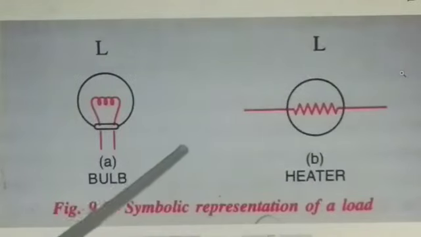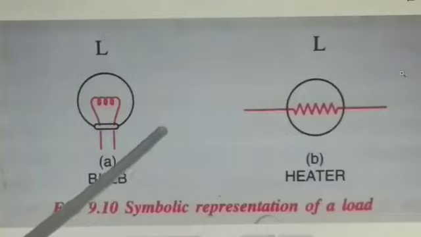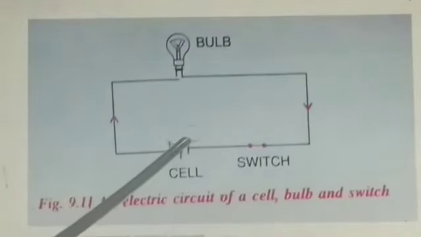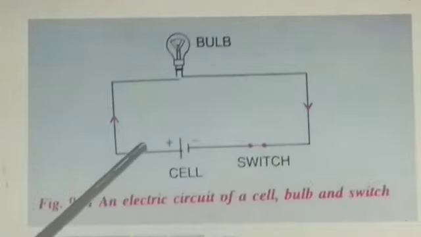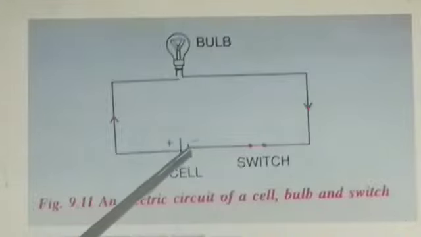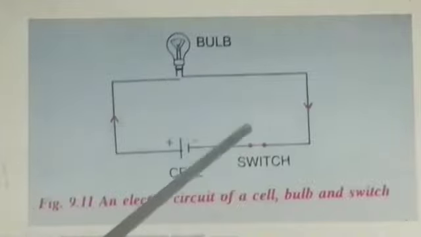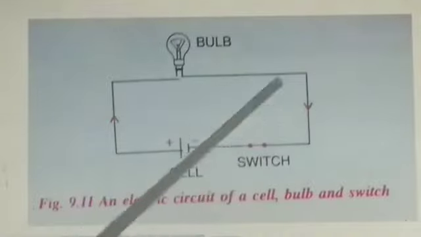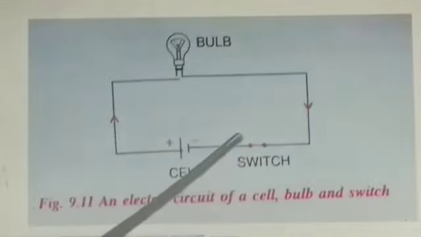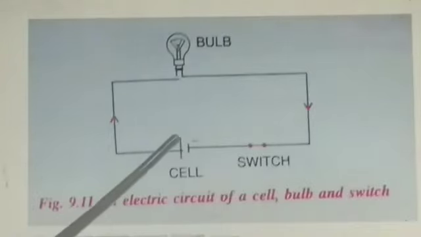Then we also use connecting wires for connecting different electrical components. This is a simple electric circuit. In this electric circuit you can see a cell, switch and a bulb, and for connecting this bulb to the source we use connecting wires. For connecting these different electrical components we use a connecting wire. Connecting wires are generally made up of copper or aluminium. They are good conductors of electricity.